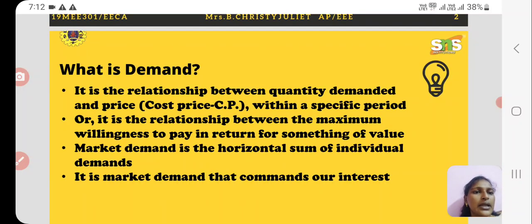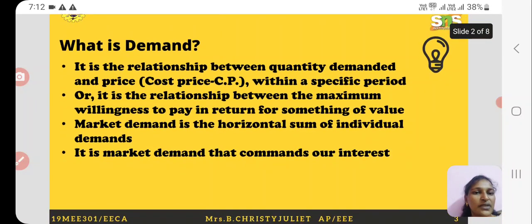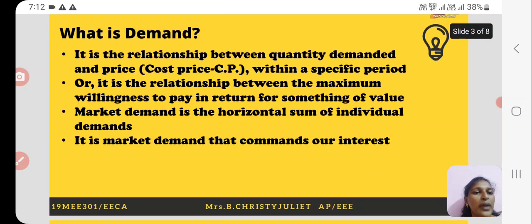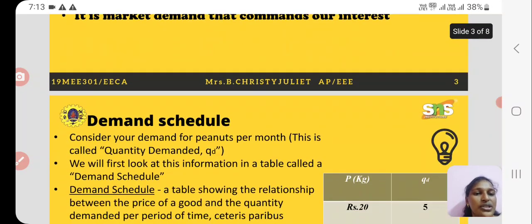Demand is the relationship between the quantity demanded and the price within a specific period. Or we can say it is the relationship between the maximum willingness to pay in return for something of value. So demand means the need for a product or the willingness to pay for a product. Market demand is the horizontal sum of individual demands. It is the market demand that commands our interest.